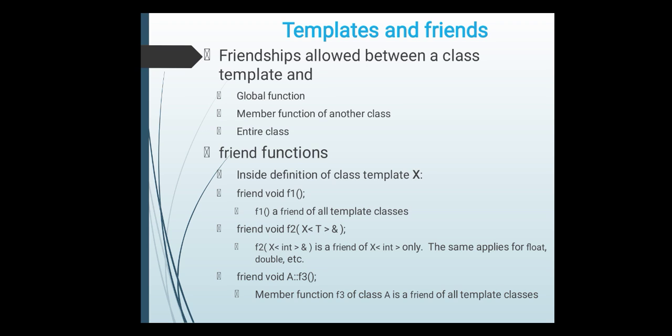First, friend void f1, whatever the function name. Now this f1 is a friend of all template classes. Whatever template classes you have defined inside your program, this function is now a friend function of all the template classes. Now friend void f2 with T inside the triangular brackets. Here this function f2 is a friend of only the template class X of T. The same applies for float, double, etc. Then friend void A::f3, a member function f3 of class A, is a friend of all the template classes.